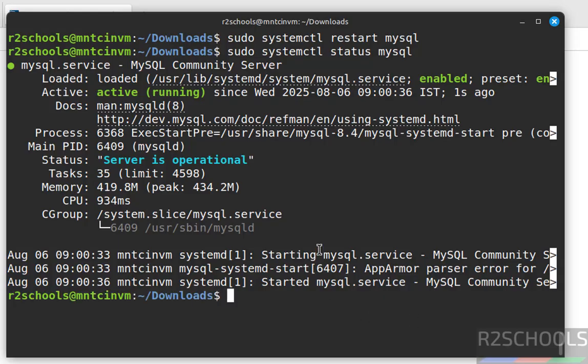Until now we have connected to MySQL server by using MySQL command line client. We can also connect to MySQL server by using most popular tools like MySQL Workbench or DBeaver. You can search my YouTube channel for how to install MySQL Workbench or DBeaver on Linux Mint operating systems.